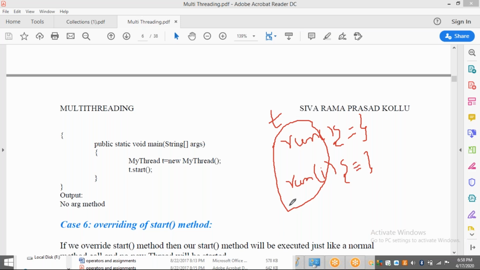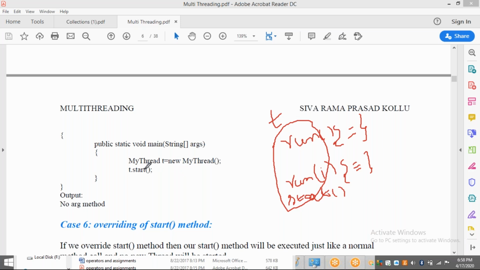And here we are having start method also. Why we are having start method? T belongs to whom? My thread. My thread is going to extend what? Thread class. So in thread class we are going to have start method. So for example, we are going to consider only start method and run method here. This is the case after this step.